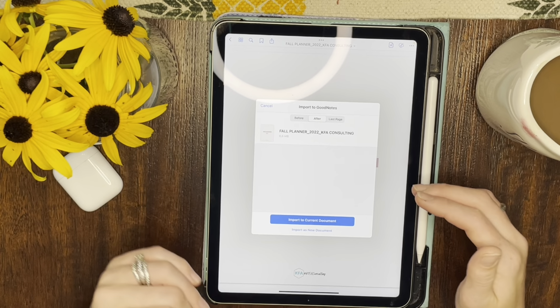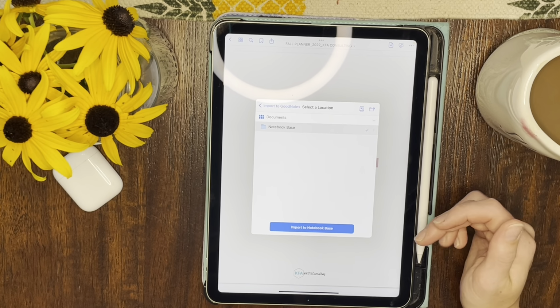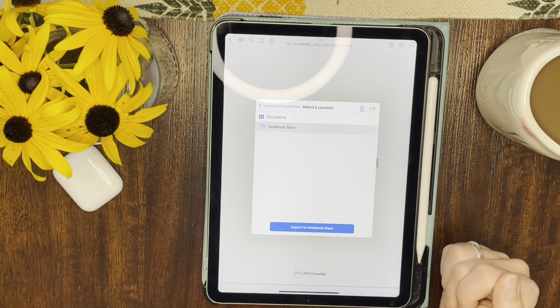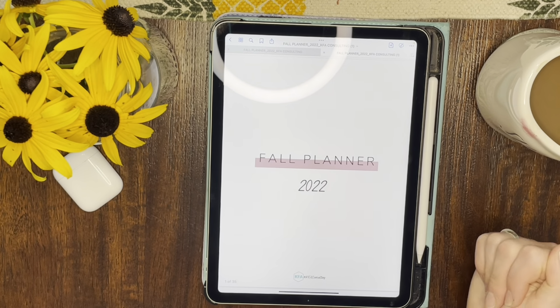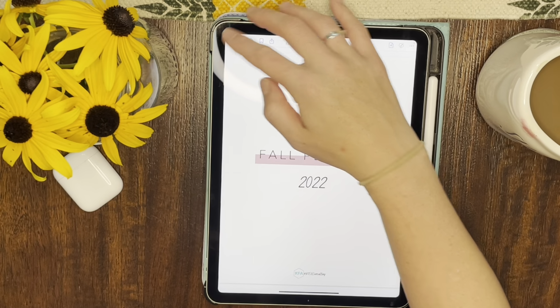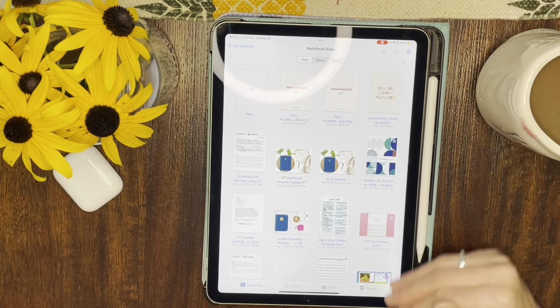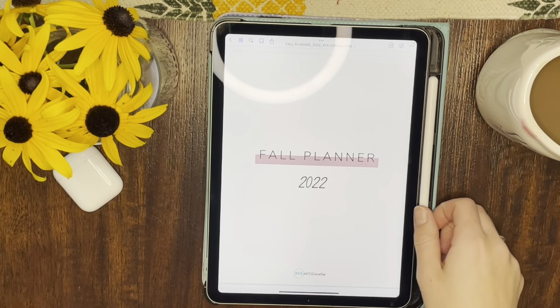And I already have one in here, but if it's new for you, you want to always do import into a new document. And then I have folders set up in my GoodNotes, so you can say import into whatever that folder's called. Mine's called Notebook Base. So then if you were to go out, you would see it here. Now you can see the one I just imported. I have my other planners here as well. So let's just open that.